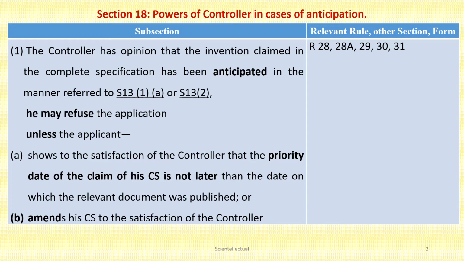That is, the priority date of the applicant's application is earlier than the other application. Or the applicant may amend his complete specification to satisfy the controller. The relevant rules are Rule 28, 28A, 29, 30 and 31.